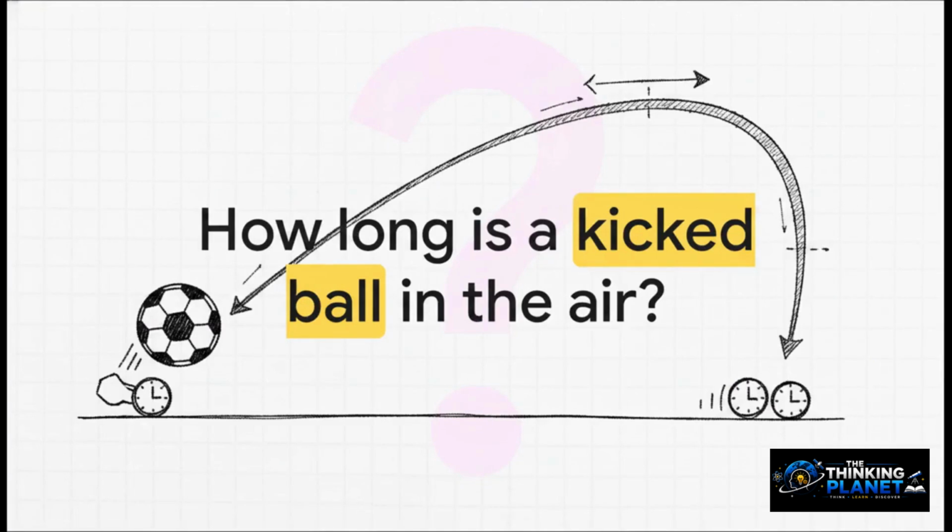To make this concrete, let's set up a tangible scenario. Picture a ball resting on the ground. You run up, give it a solid kick, and boom, it launches off the ground with an initial velocity of 20 meters per second, struck perfectly at a 45-degree angle. It sails through the air in this beautiful arc and lands further down the field.